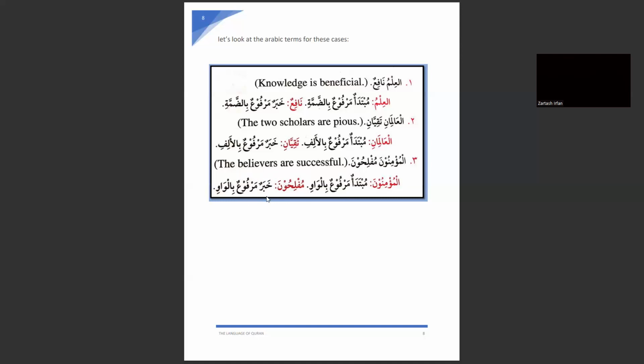We know that when a noun is in the state of rafa, we call it marfu. When a noun is in the state of nasab, we call it mansub. And when a noun is in the state of jar, we call it majroor. So write down here khabrun marfuun. And we know that again, una here is the ending combination, and we are going to add here wow. Khabrun marfuun bil wow. Okay.